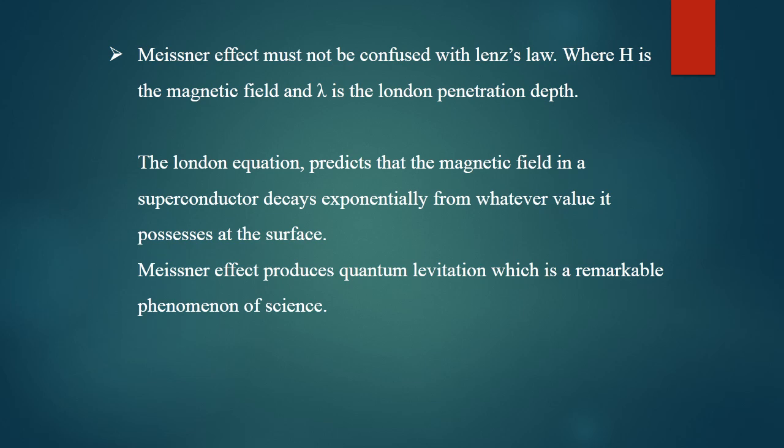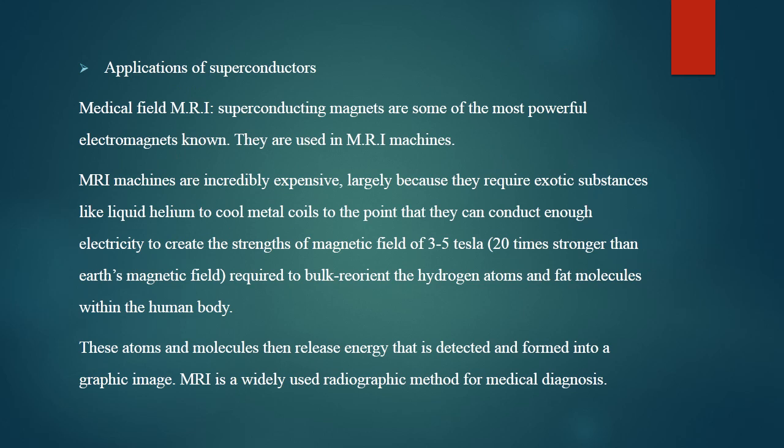This plays a huge part in the application of superconductors in medical fields, such as MRI scans, where superconducting magnets are used, and we all know that it is quite expensive. Liquid helium is used on the coils to create a large magnetic field, almost 3 to 5 Tesla, which is about 20 times stronger than the Earth's magnetic field.